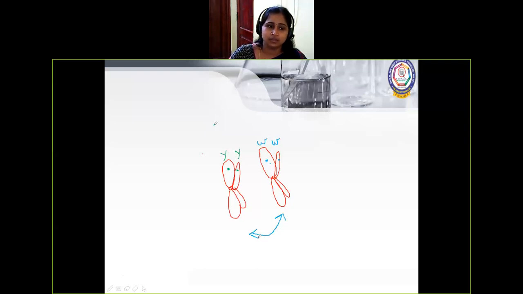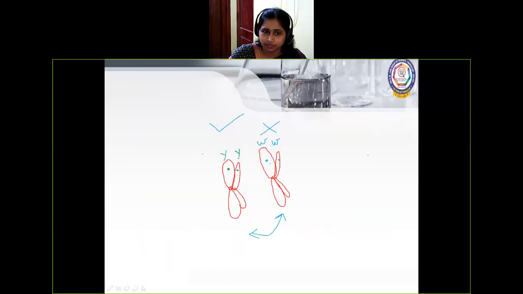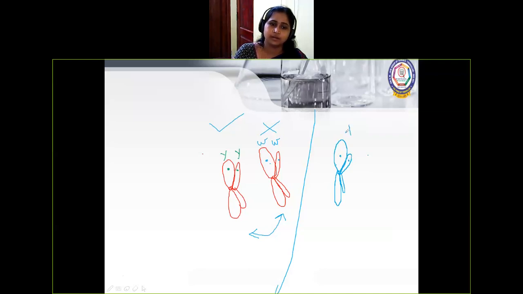And this will be dominant. It just masks or covers the other character and does not allow it to express. So this is called epistasis. And then the same thing I showed in the previous slide, intra-allelic, that also I will show here. Chromosome, and the letters capital T, small t.